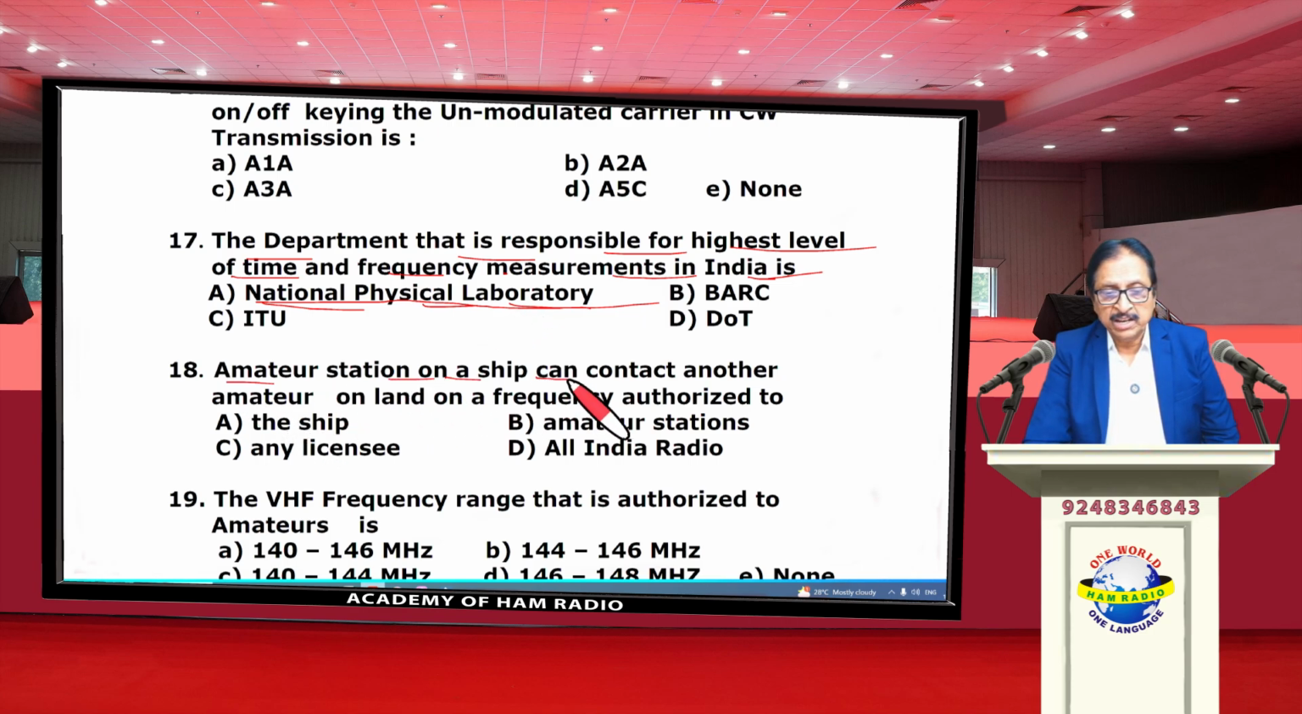Next question 18. The amateur station on a ship can contact another amateur on land on a frequency authorized to, provided they are authorized to transmit on amateur stations. An amateur station wherever it is authorized to communicate with another amateur station only. Here the answer is Bravo.